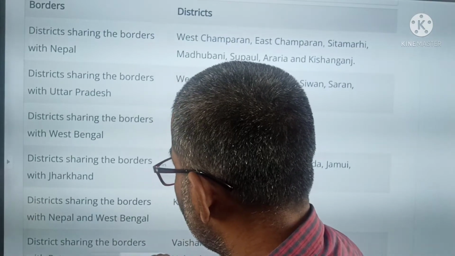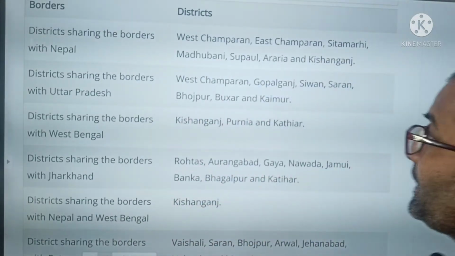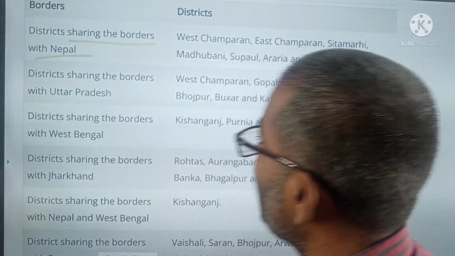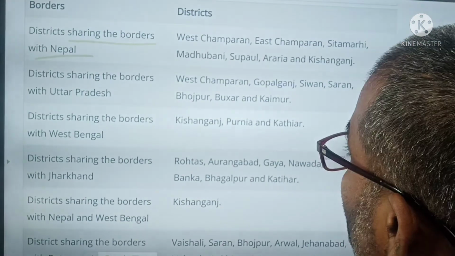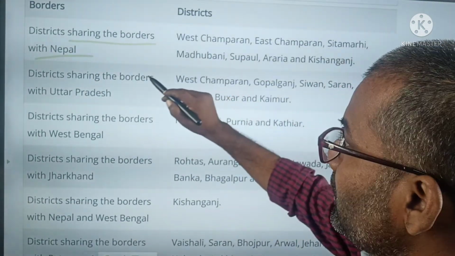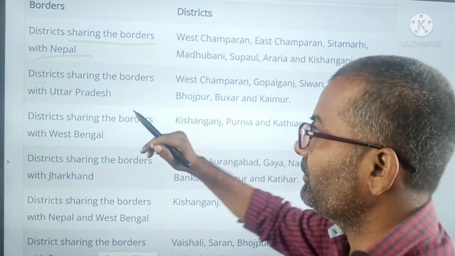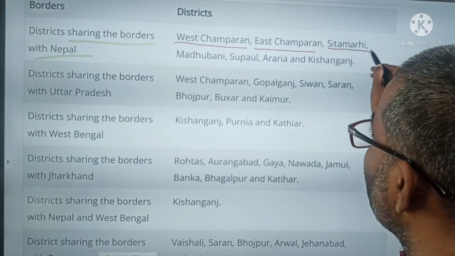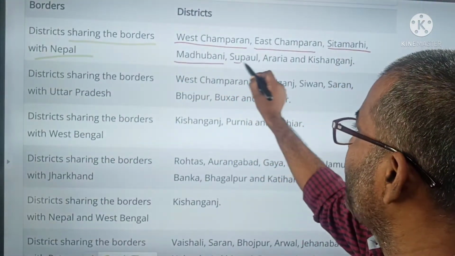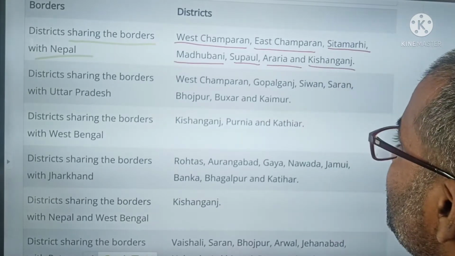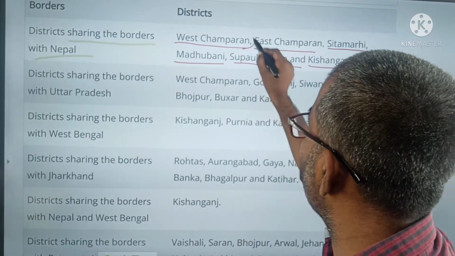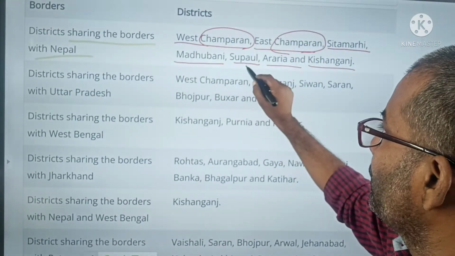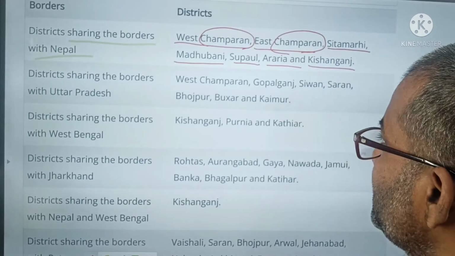Here, the district sharing its boundary. How many districts touch its boundary with Nepal? So here is West Bengal. Sorry, how many districts touch its boundary with Nepal? West Champaran, East Champaran, Sitamarhi, Madhubani, Supaul, Araria, Kishanganj. So here Champaran is common, Sitamarhi, Madhubani, Supaul, Araria, Kishanganj.